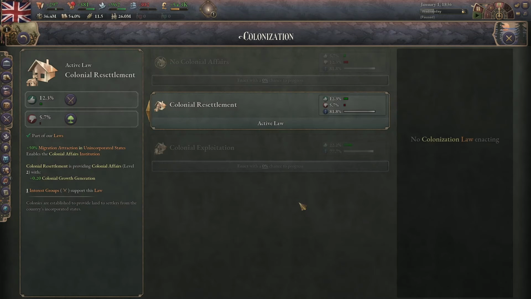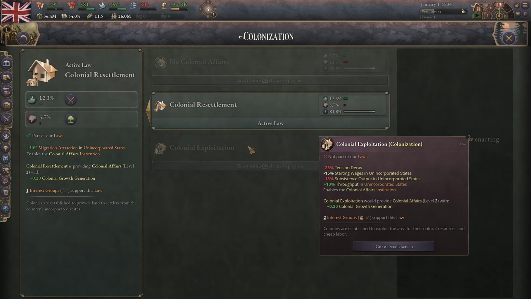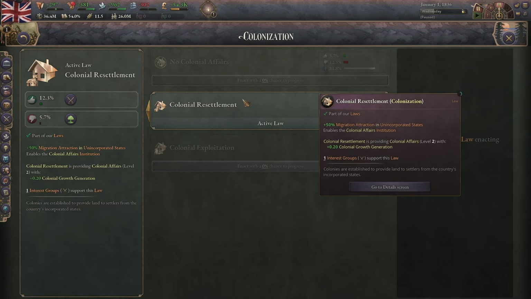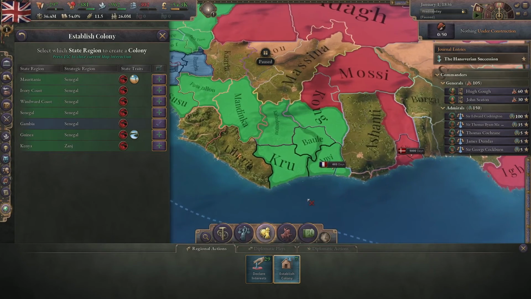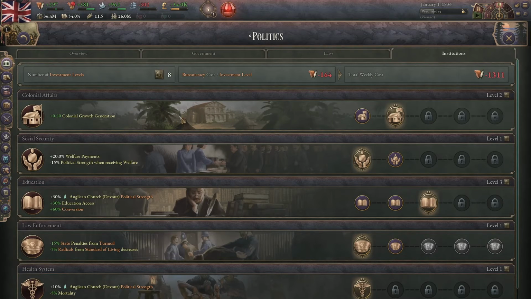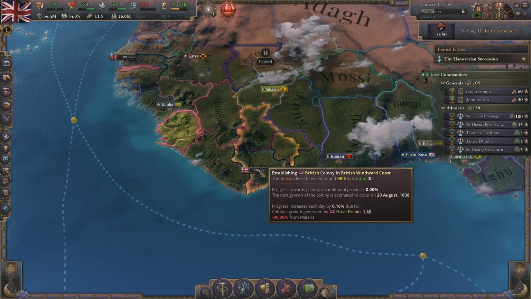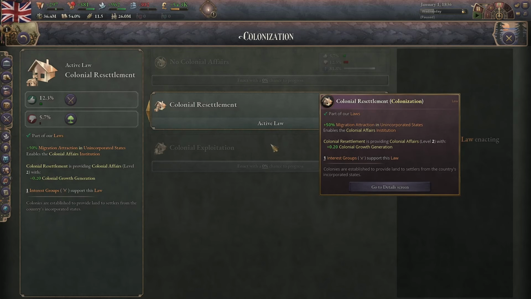Next is colonization. There's no colonial affairs, which doesn't do anything. Colonial resettlement and colonial exploitation. Both of these unlock an institution and can be upgraded, which means that if I wanted to establish a colony, say here, right now it's taking about 600 days. If I were to increase the amount of my institution investment, it would take less time for it to expand. They both produce colonial growth.